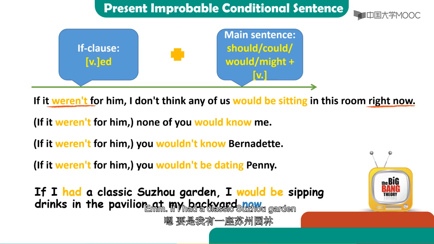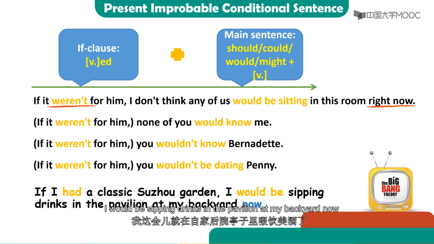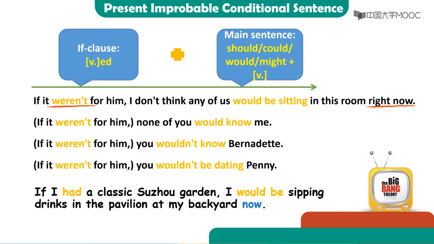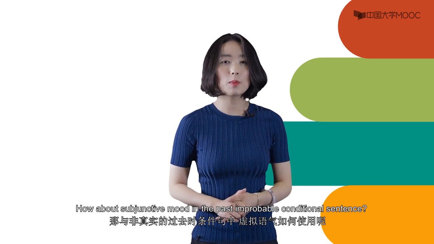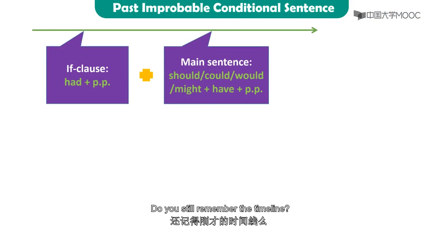If I had a classic Suzhou garden, I would be sipping drinks in the pavilion at my backyard now. How about subjunctive mood in the past improbable conditional sentence? Do you still remember the timeline?